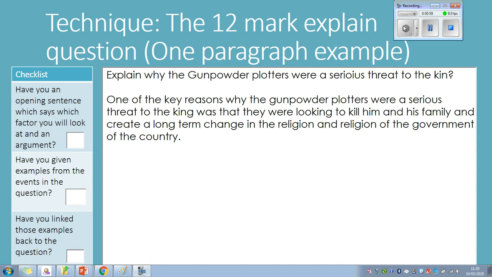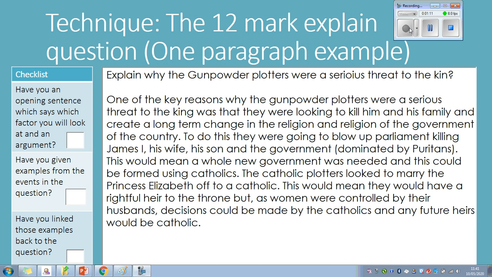So here we have one of the key reasons, which is showing us the argument: why the gunpowder plotters were a serious threat to the king was that they were looking to kill him and his family and create a long-term change in the religion and the government of the country. The next part of your paragraph should select the most relevant evidence.